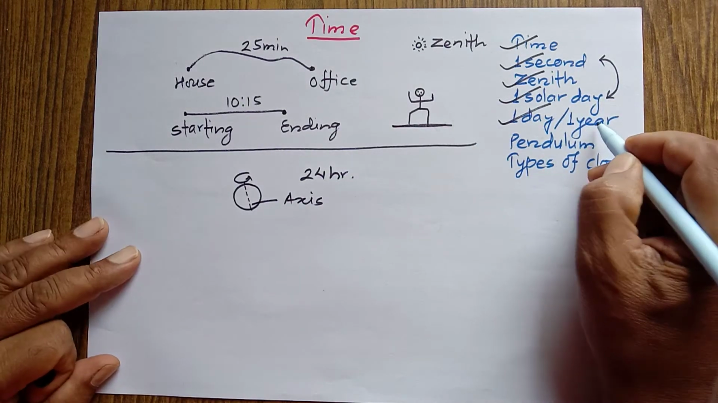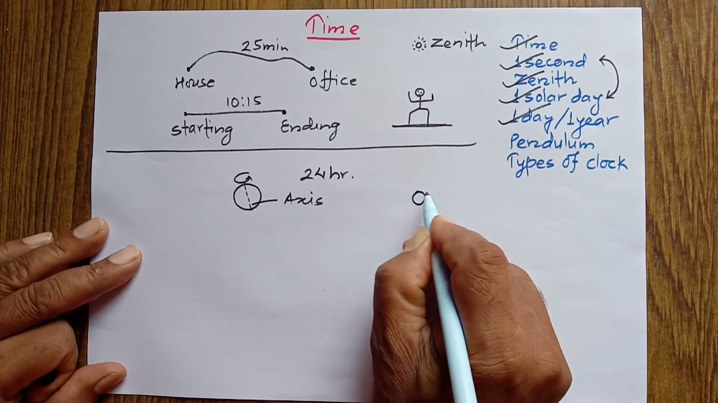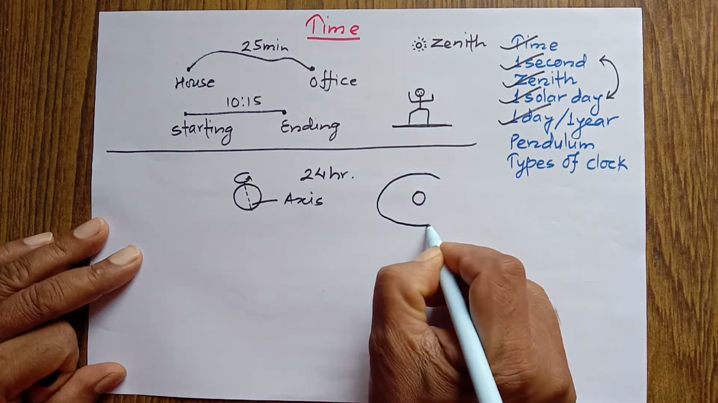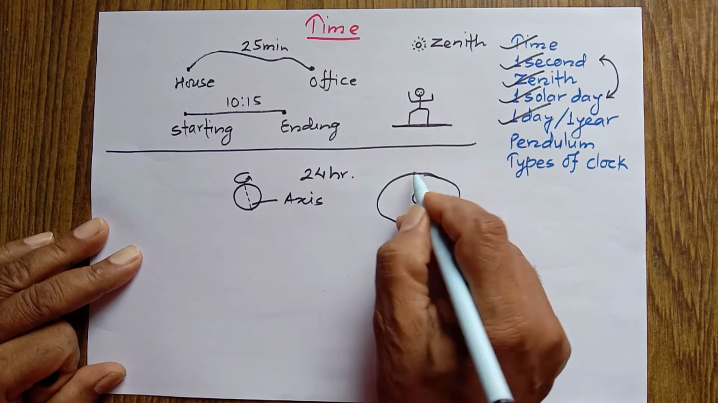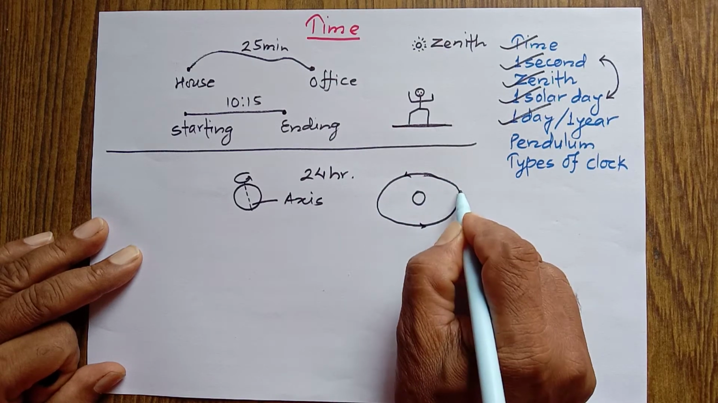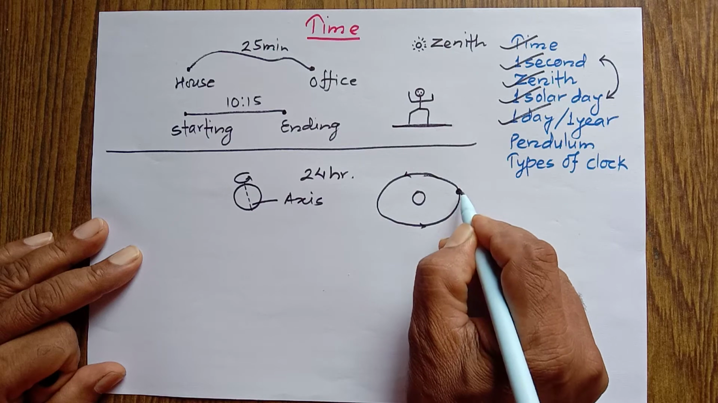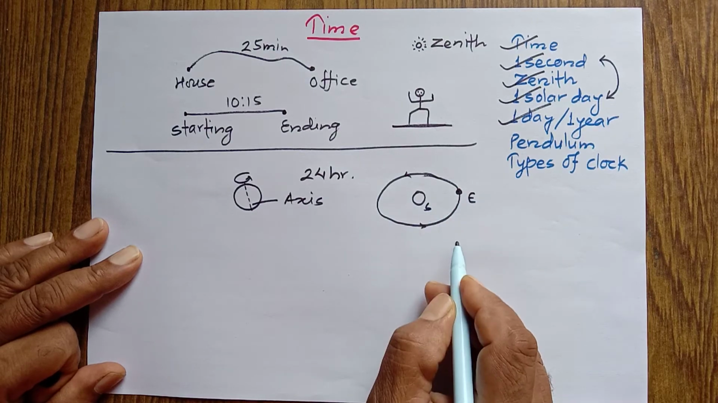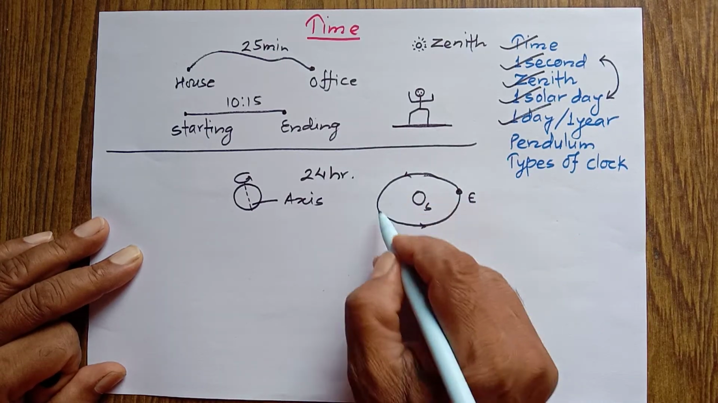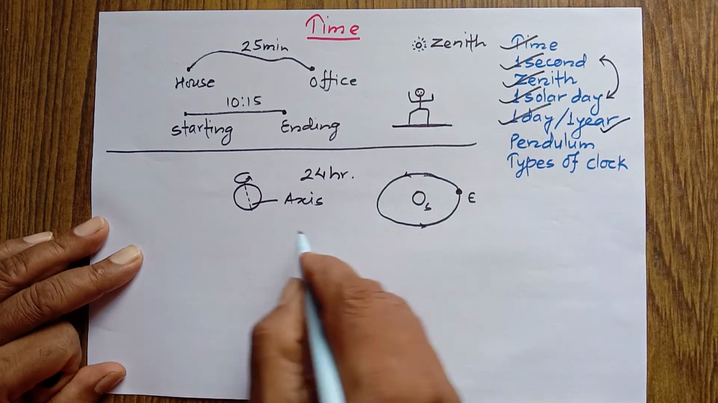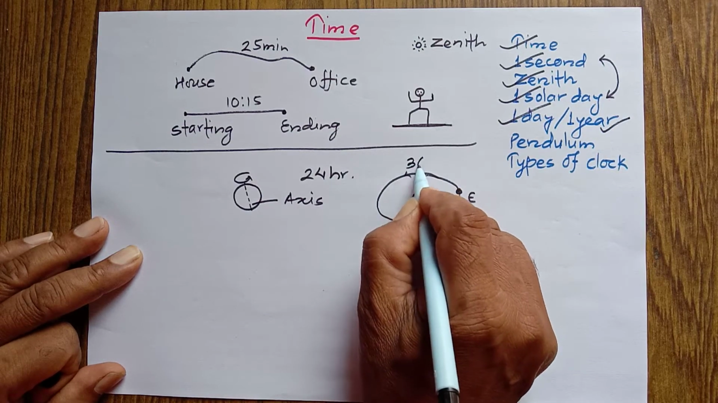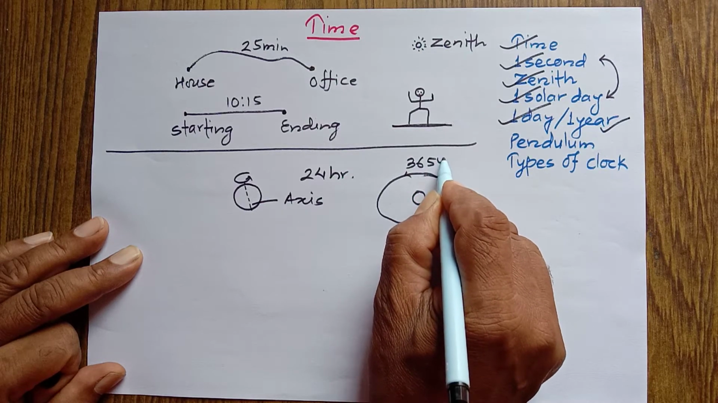Now let's talk about 1 year. Let's say this is the sun. Earth revolves around the sun in an elliptical path. And this is the path, let's say. Earth revolves around it. This is earth, this is sun. The time taken by the earth to revolve once around the sun is called 1 year time. And 1 year is of 365 days.